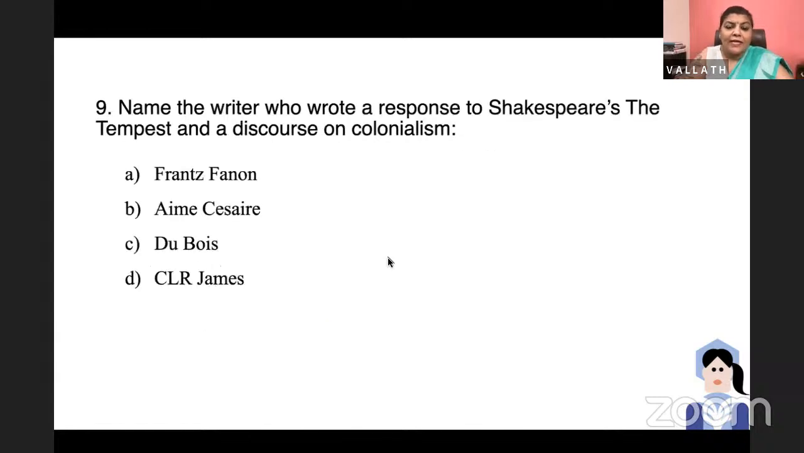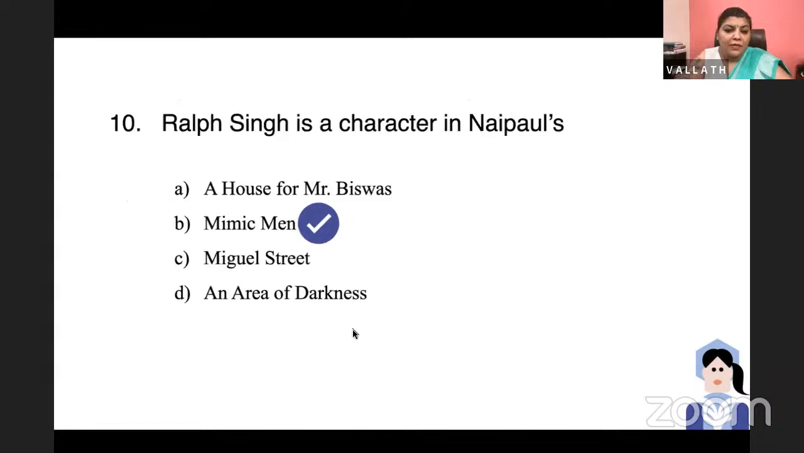Okay. Name the writer who wrote a response to Shakespeare's The Tempest and a discourse on colonialism. Is it Frantz Fanon, Aimé Césaire, Du Bois, or C.L.R. James? Ankita? It is Aimé Césaire who wrote Une Tempête, based on The Tempest. Yeah, Une Tempête, actually, T-E-M-P-E-T-E. Ralph Singh is a character in... Ankita, please. The answer is given here. Yes, I made a mistake. Okay.